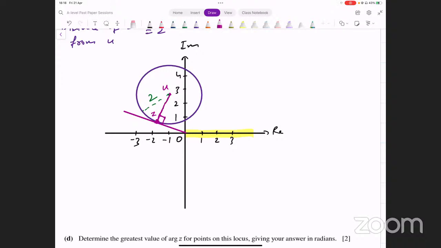We know this point is square root of 7. This is something that we know as well.